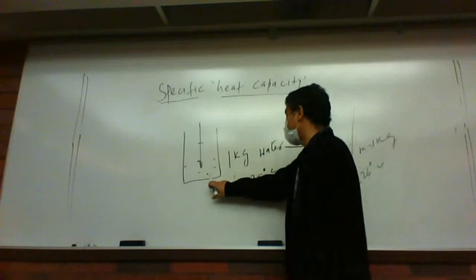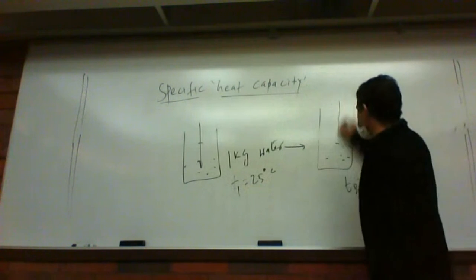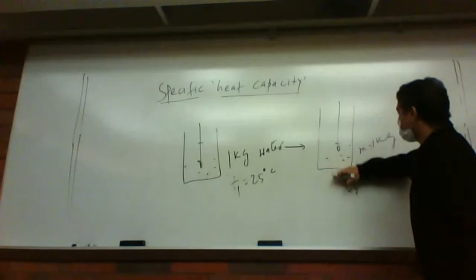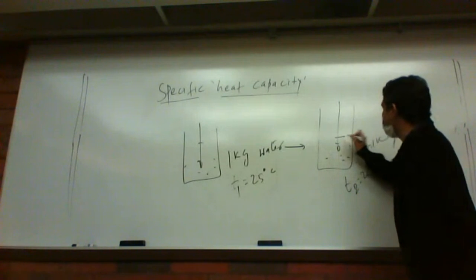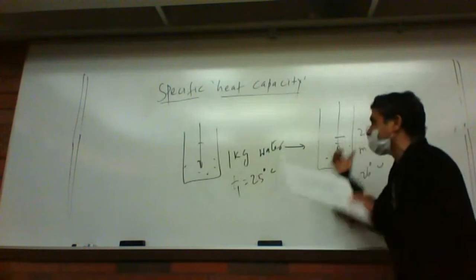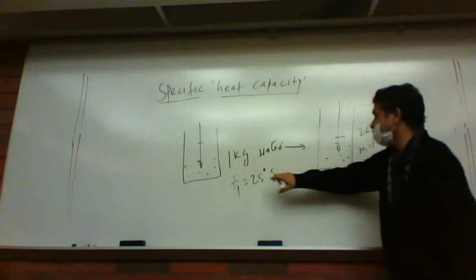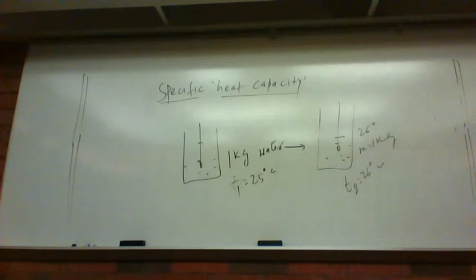25 degrees Celsius. Now we start to heat it, and until when should we heat it? The thermometer is always there. You just put this in the oven and start to heat, and the temperature increases from 25 until it just reaches 26 degrees centigrade, and you stop. And how much heat energy does it absorb going from 25 to 26 degrees centigrade? That is called specific heat capacity.